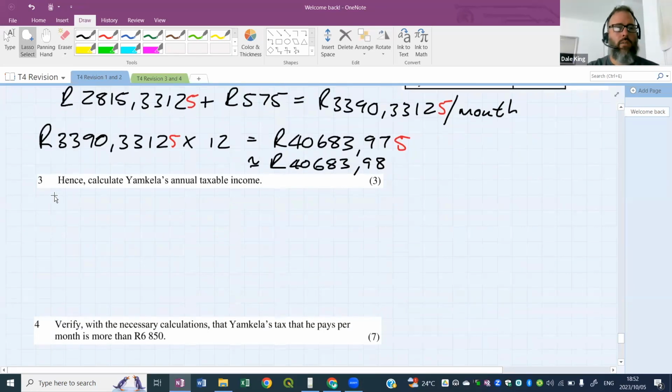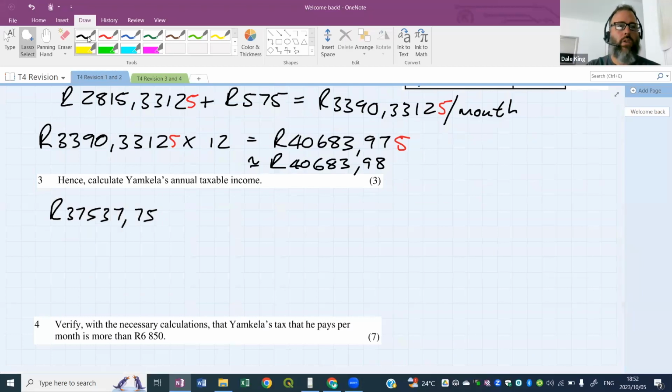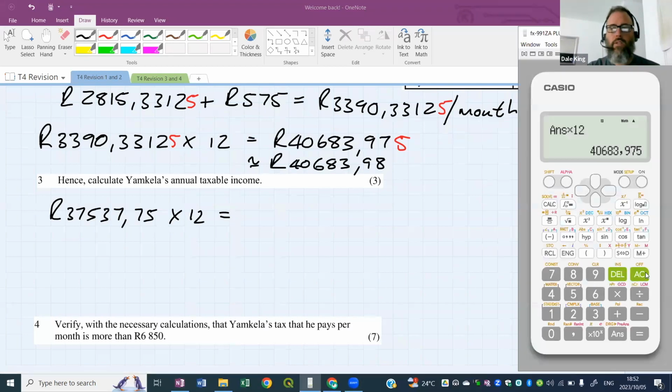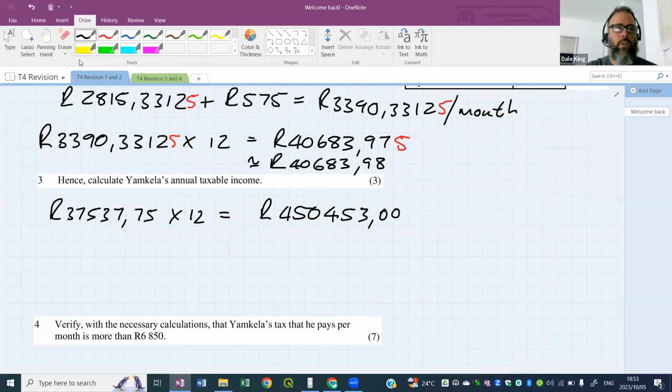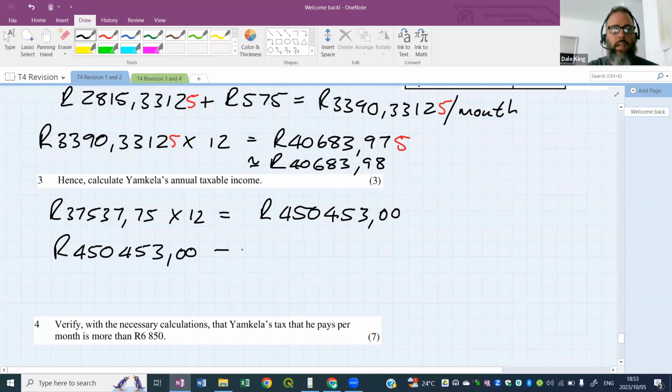Okay, but let's work out what this monthly salary is for the whole year. So what we'll do is we times this by 12. All right, so take the gross salary, which is before deductions. I'm just going to show you what the annual figure is here. Times it by 12, we get 450,453. So 450,453 and no cents. That's the gross annual salary, but we've got these tax deductions here that we need to remove. All right, so we take off the tax deductions before we go into the tax table. Don't go into the tax table without taking these off.